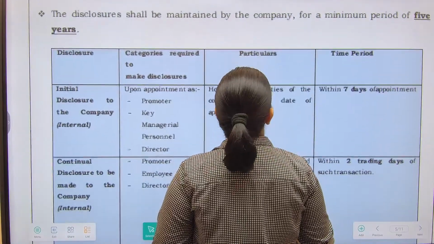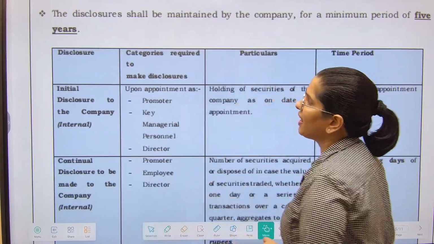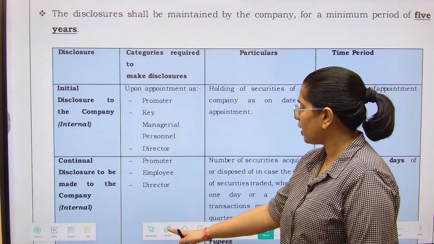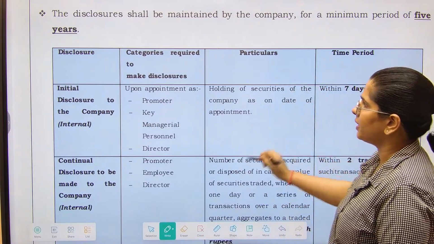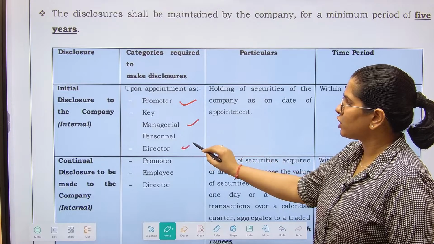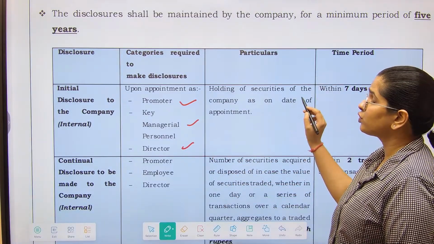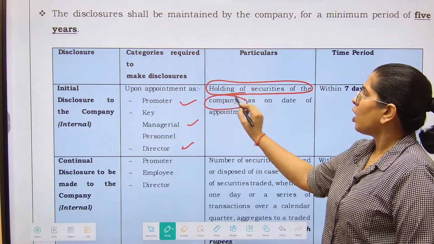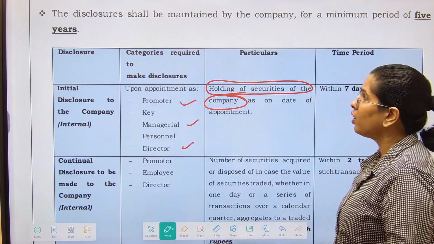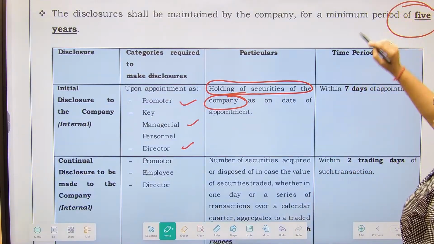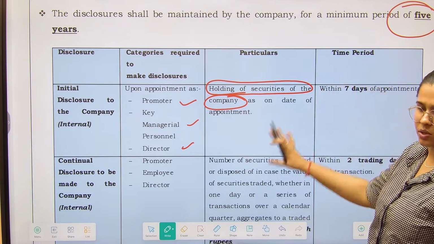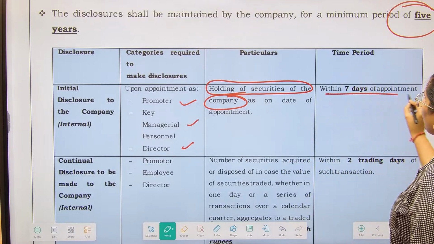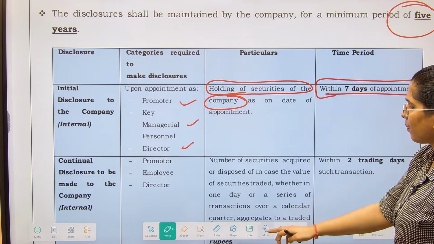Now let us see, the disclosure shall be maintained by the company for a period of 5 years. What are the disclosures? Let us see this. So initial disclosures to the company: categories who are required to make disclosure, particulars, time period. So upon appointment, promoter, key managerial personnel and directors, they have to tell the holding of securities of the company. On the day of appointment, how many securities you are holding. Remember, minimum 5 years you have to disclose this information. So promoter, KMP and director, whatever securities they are holding, they have to tell within 7 days of appointment, right?